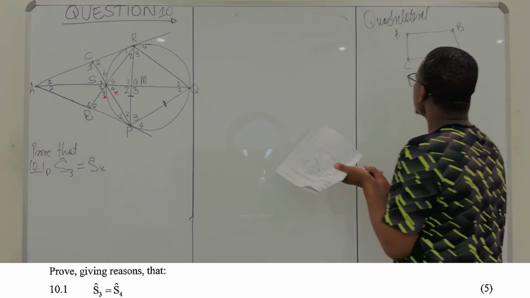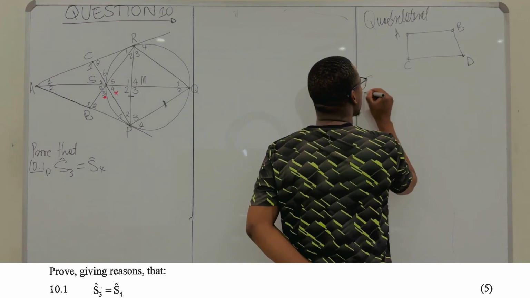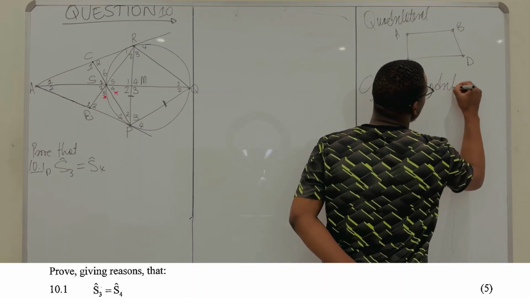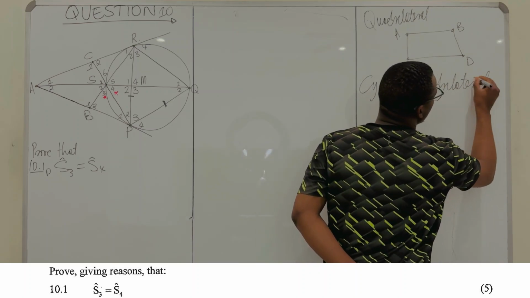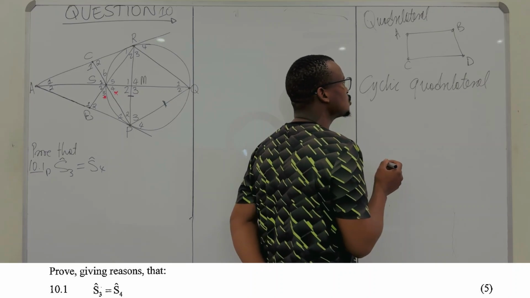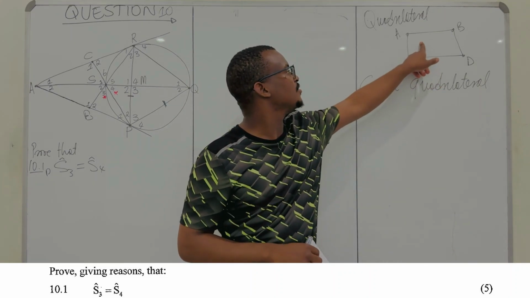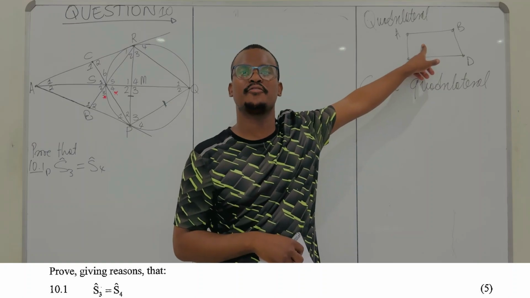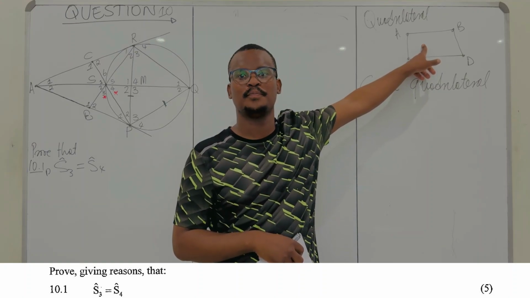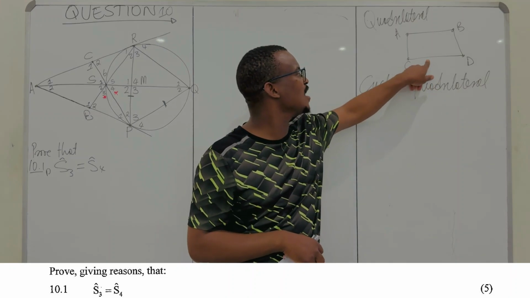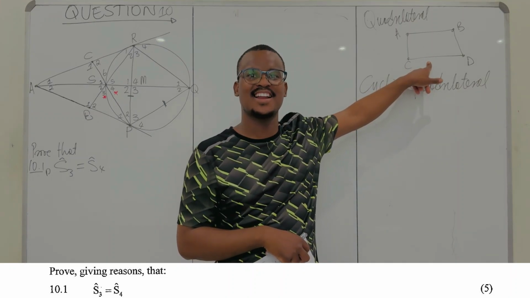So now, what we want to talk about is the cyclic quadrilateral. What is a cyclic quadrilateral? As you might think, it should have something to do with a quadrilateral, right?